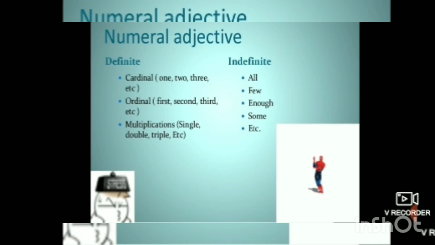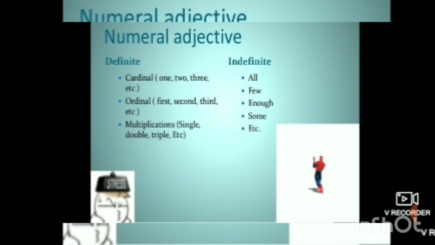So cardinal numbers are 1, 2, 3, etc. These are definite, because if I say I saw 2 boys, I have definite information about the boys. Like there are 2 boys sitting in the hall. If I say there are 3 girls sitting in the hall, or 4 old people are sitting in the veranda, I have definite information about the people, right?